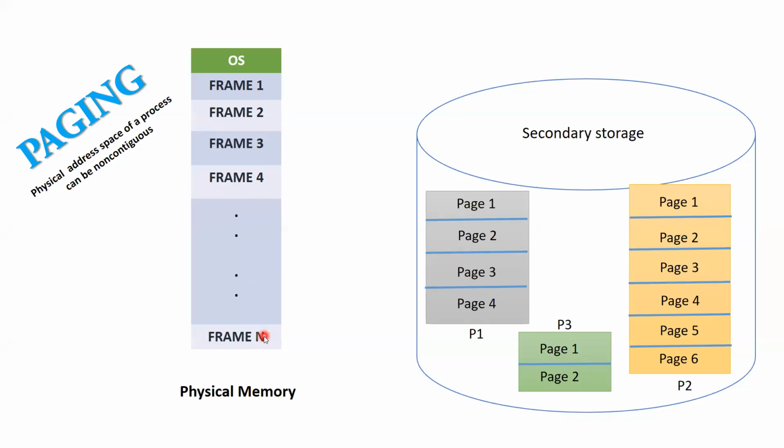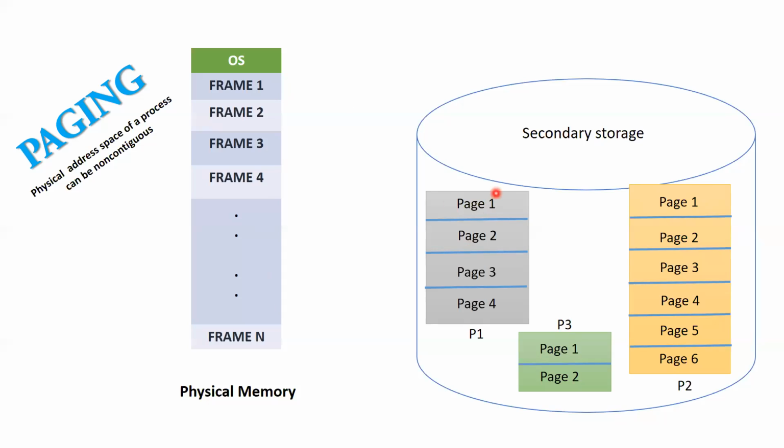One more important point is that the size of the frame will be the same as the size of the page. The size of the pages of P1 is equal to the size of the pages of P2. If the size of one page is 200 KB, the size of all the frames will be 200 KB. The size of the frame is equal to the size of the page.